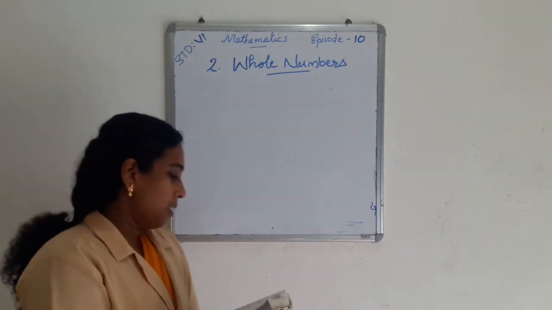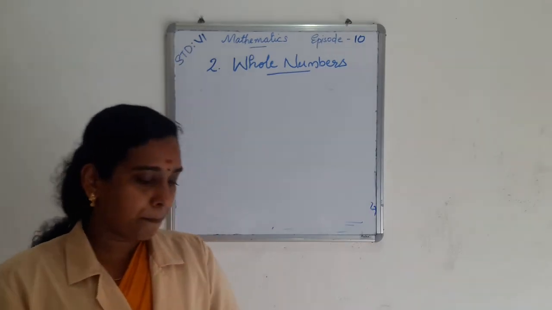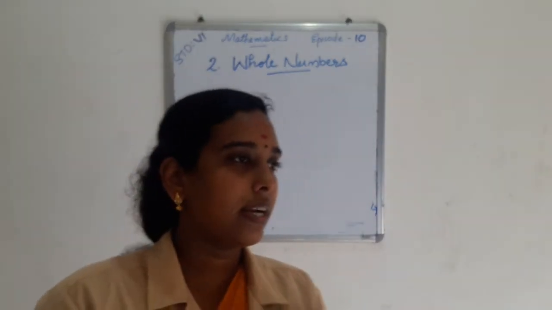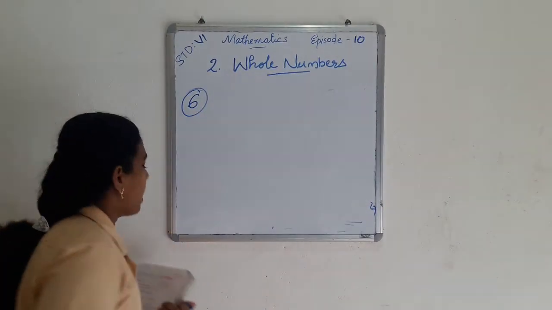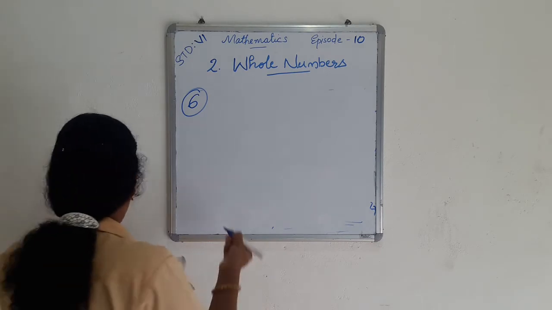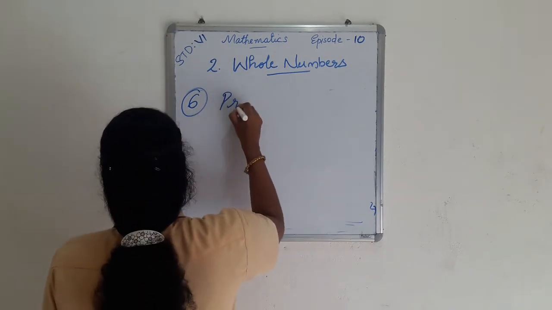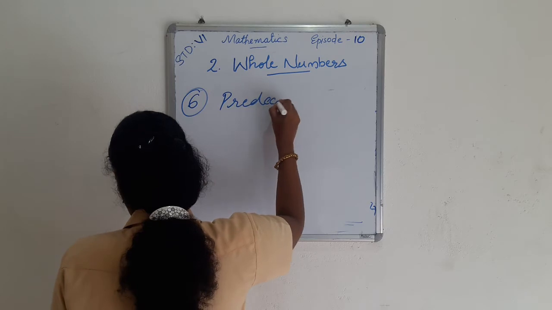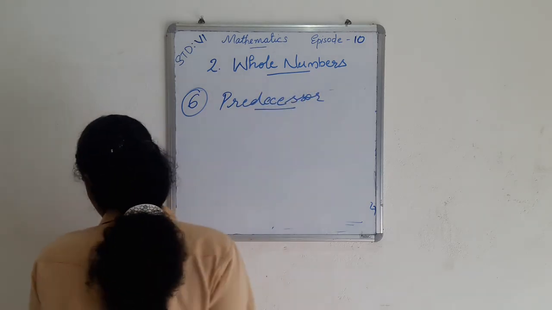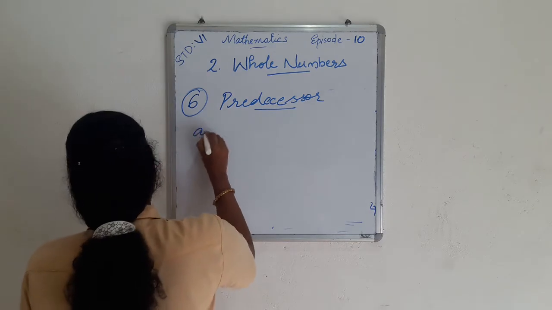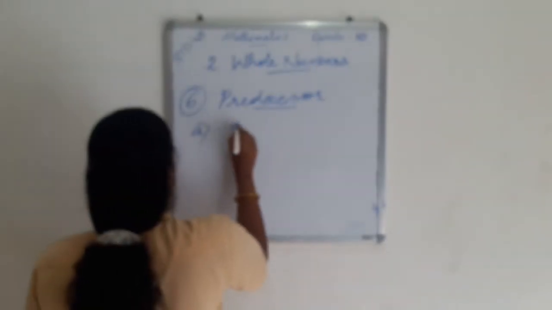Then the next question is write the predecessor of the following. Question number 6. Write the predecessor of the following. And question A, the number 94.